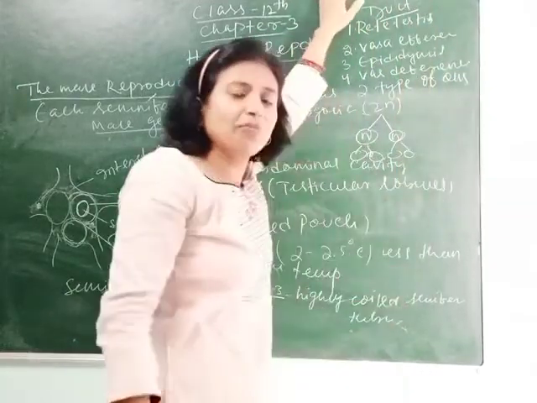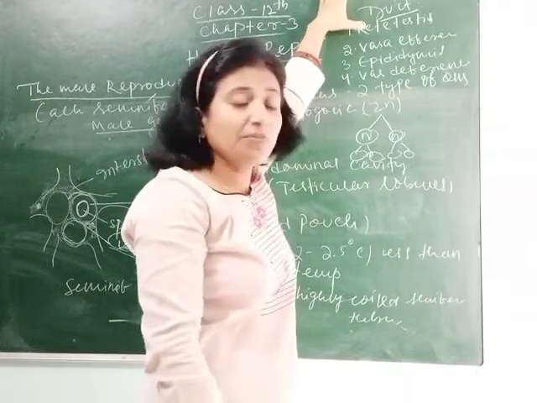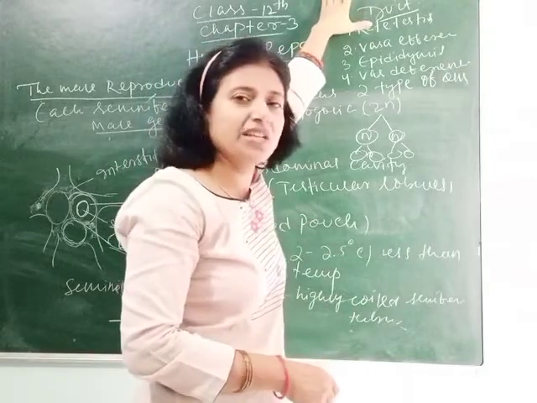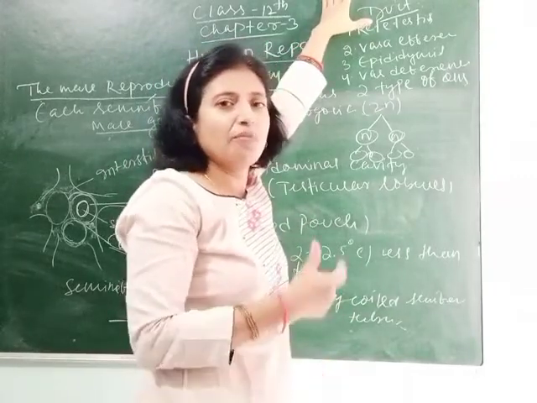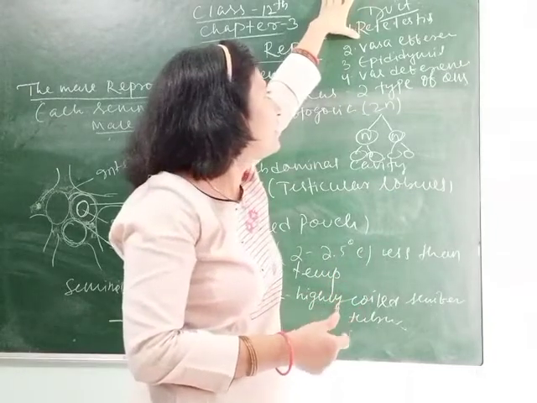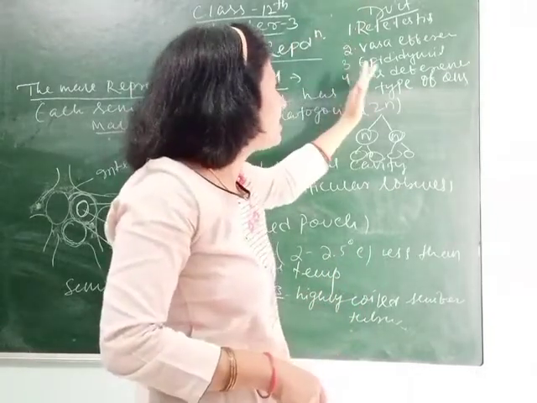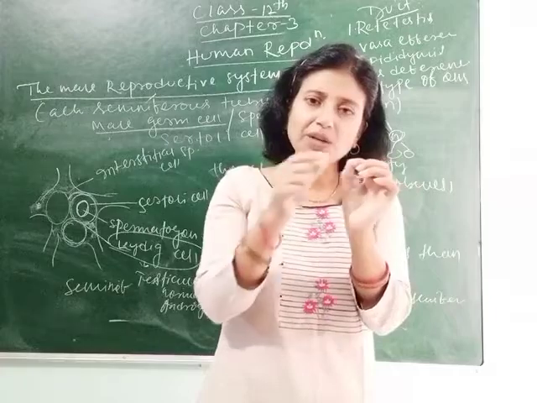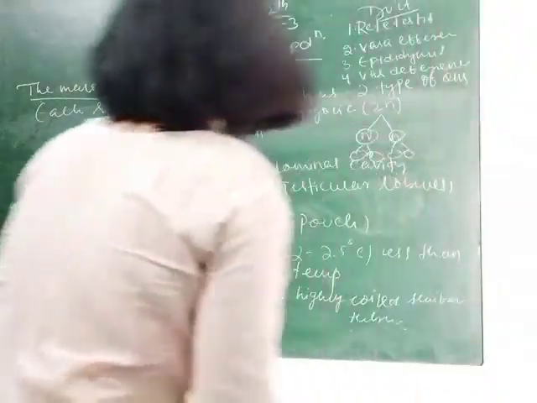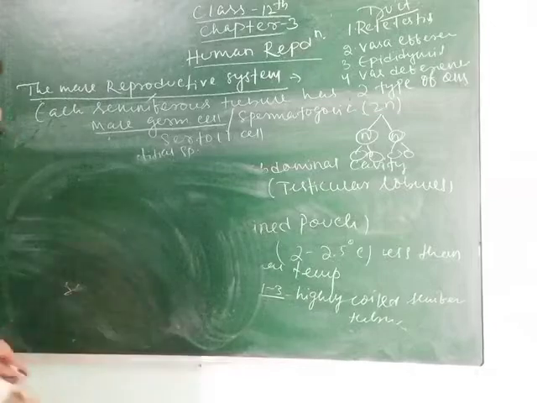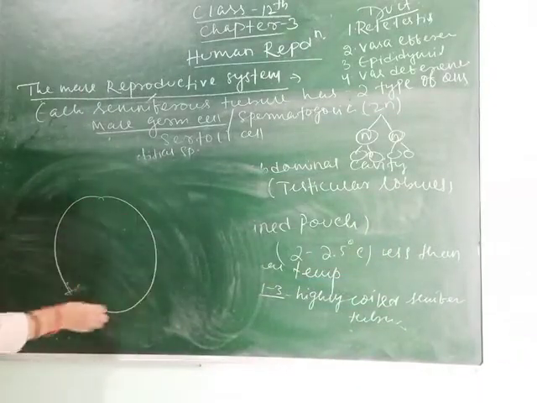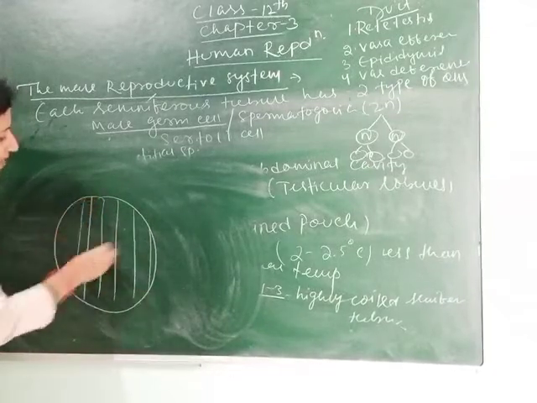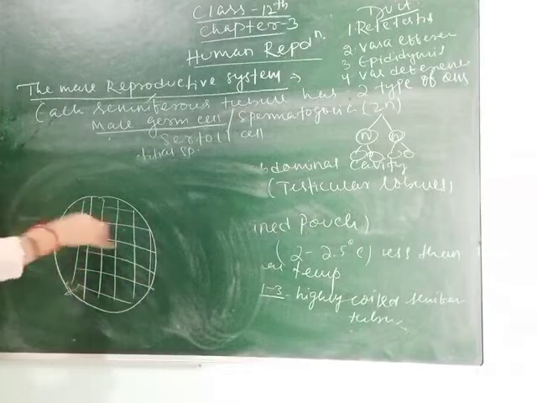We are studying the different parts of the male reproductive system. You know about the testes. Then these are the accessory ducts, meaning how they help the sperms move: rete testis, vasa efferentia, epididymis and vas deferens. Rete testis are small narrow tubules which come from the testis. Let's draw a diagram. Suppose this is a testis. As I have told you, 250 compartments are present here.